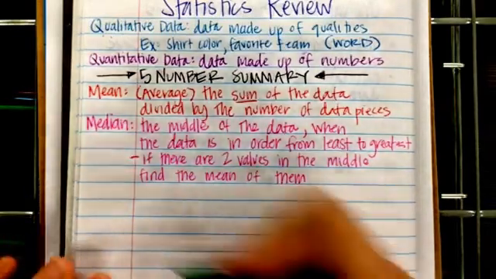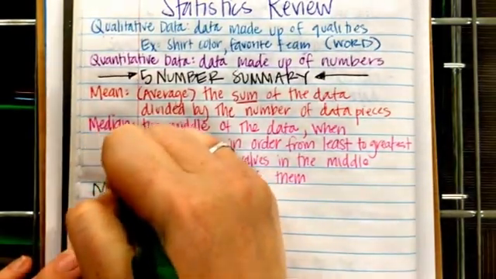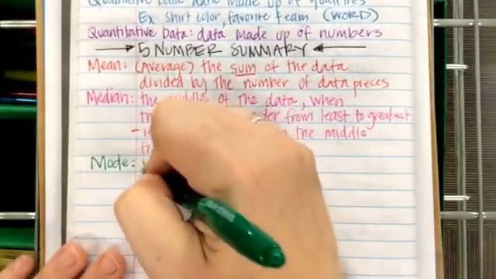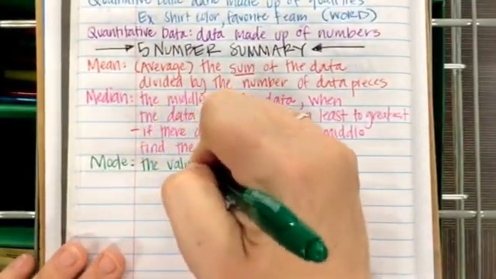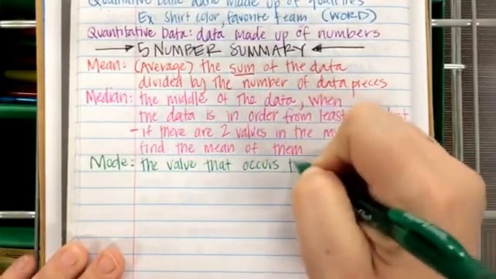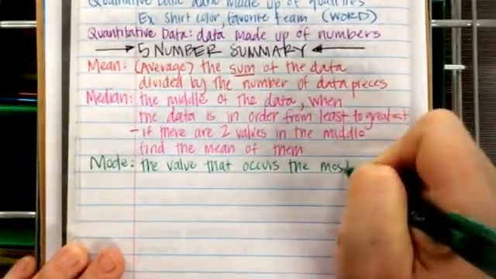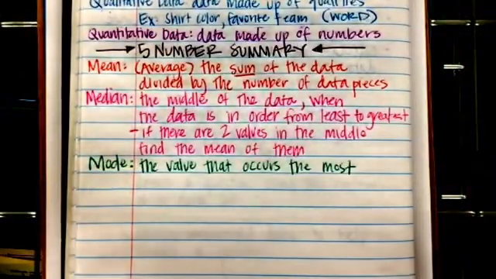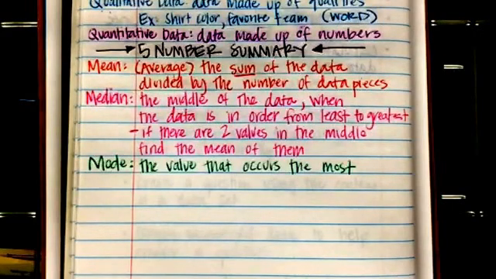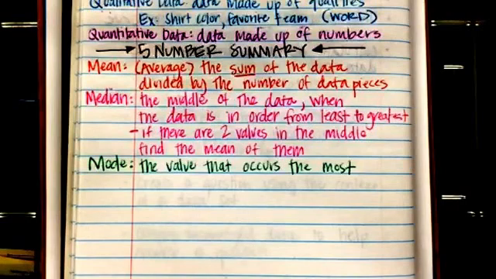The next in our 5-number summary is called the mode. And the mode is the value that occurs the most. It's the most frequent. So the mode is the number that happens the most times. Now there's a big debate in the statistics world between mathematicians about whether or not you can have more than one mode.